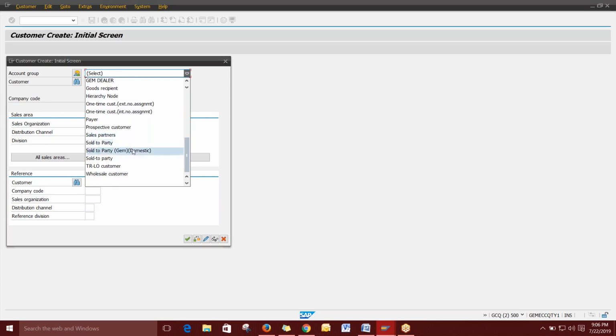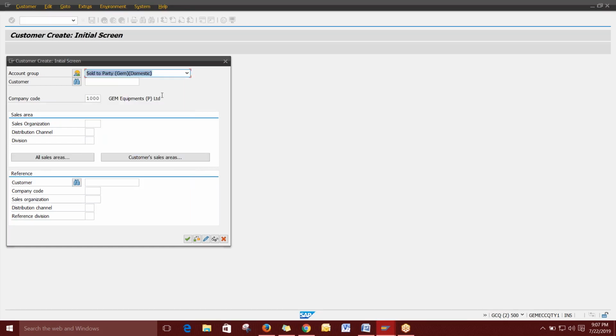All the customers we have to assign from the configuration part, then that will be displayed here. First I will just do the transactions here. Then in the next class, we will see the configuration: how to create this account group, and how it is applied, that means how it is visible on the transaction side. We can see it next class. Now we can see only the transaction, then you can understand and relate with this. From where it is coming here, and where we have to develop these things, everything I'll show you in the next class. Yes, so I'm going to select a sold to party, that is a domestic one.